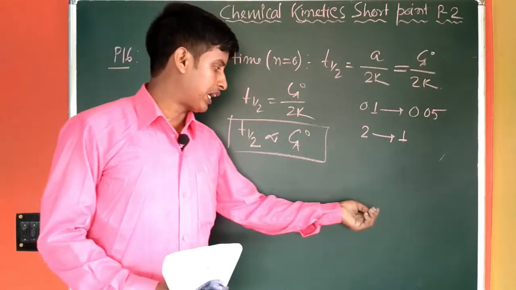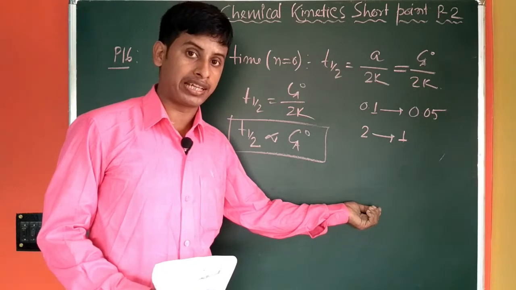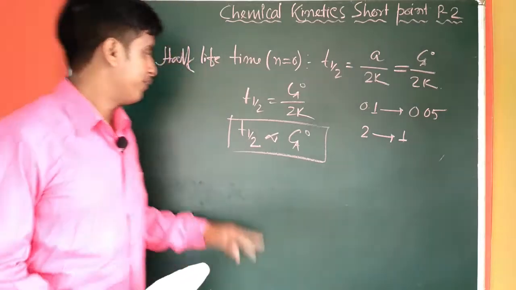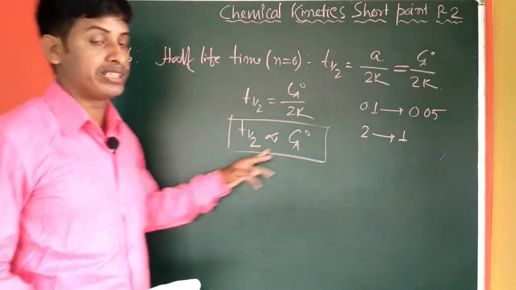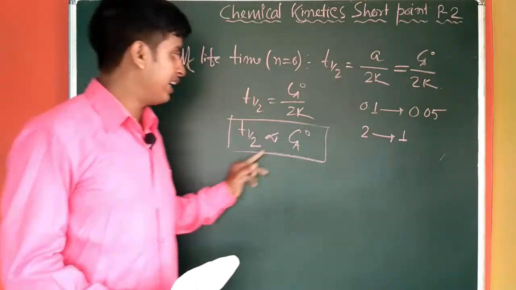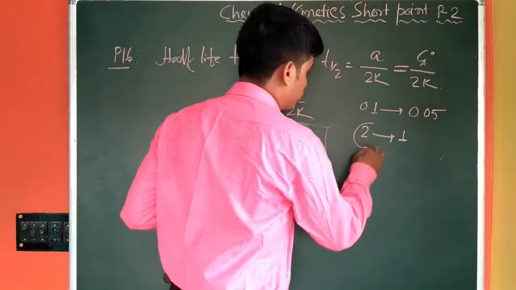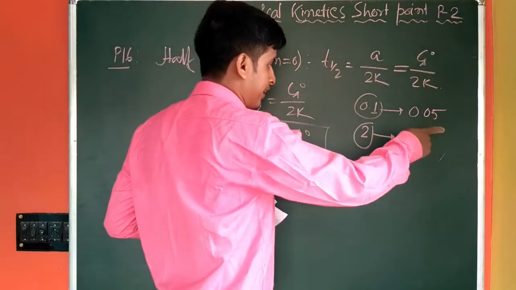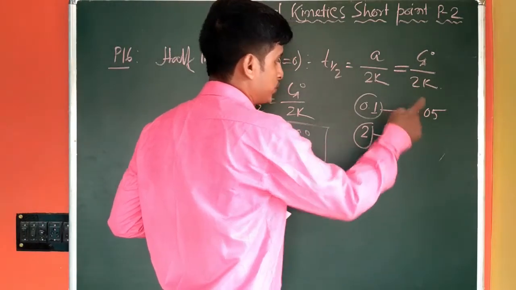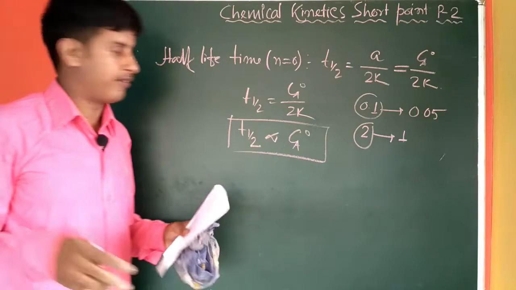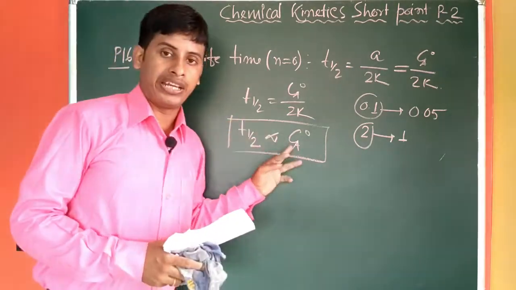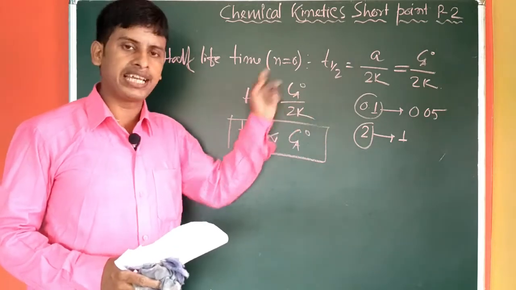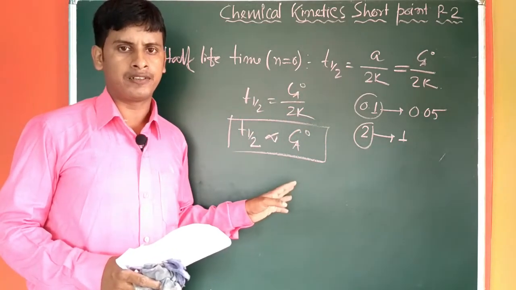The constant half-life is valid for first order reaction, where the time for every concentration to get to its half is the same. But in case of zero order reaction, it will take different time. And as 2 is greater than 0.1, the time required to get half of 2 will be greater than for the other. Make that clear. In case of zero order reaction, T half, the half-life time, is directly proportional to the initial concentration of the reactant.